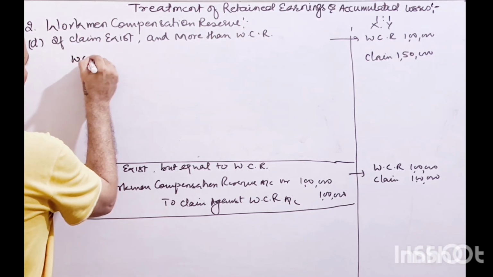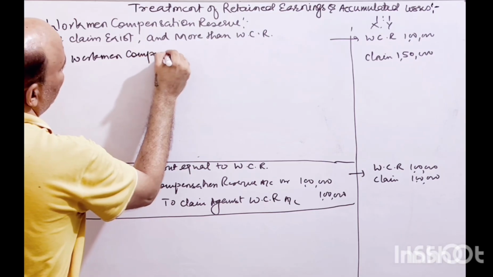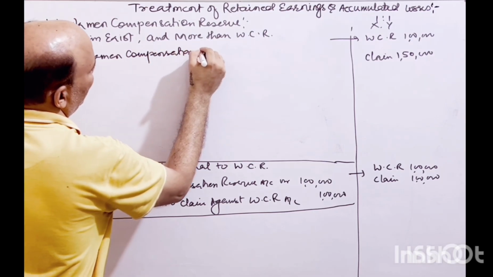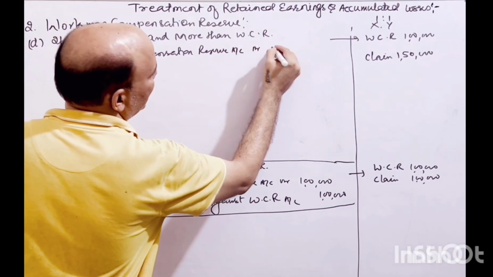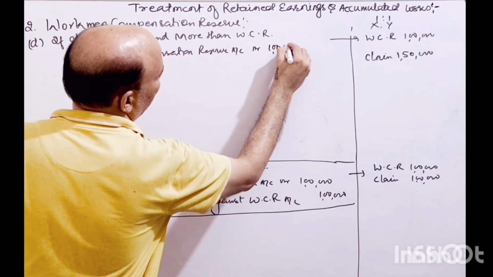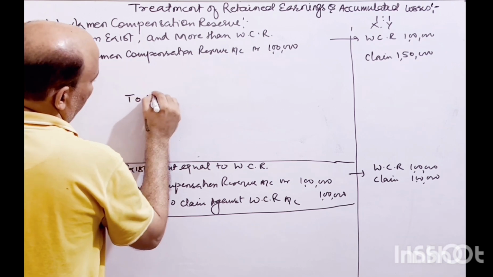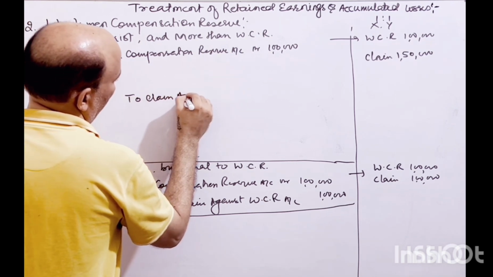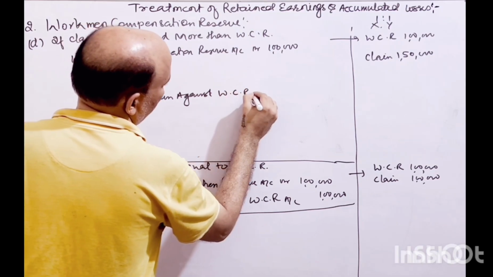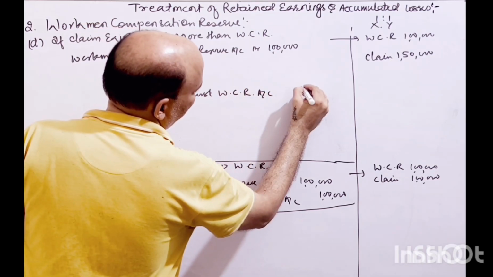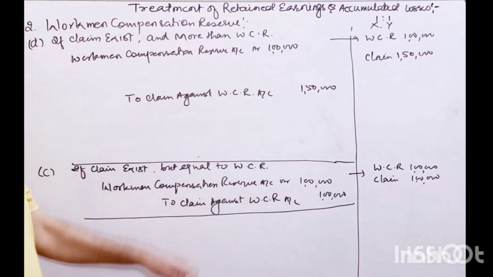So workman compensation reserve account will be debited, and 1 lakh rupees will be transferred to the claim account, right? And we have to make the claim against workman compensation reserve, and that is 1,50,000. Now we need 50,000 more rupees.